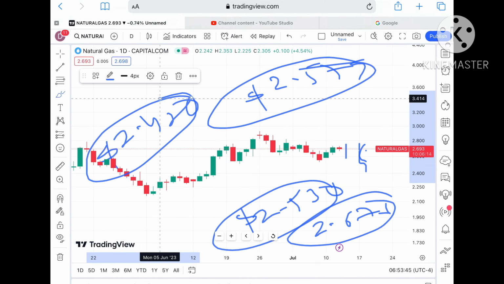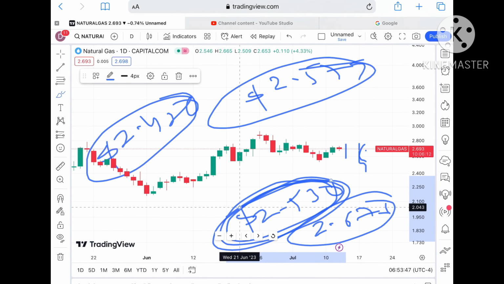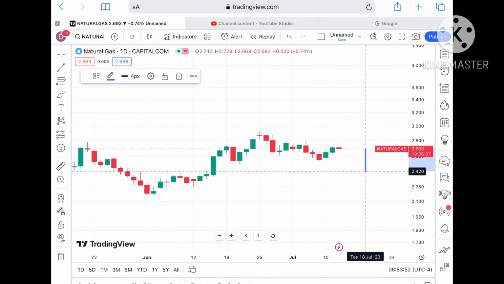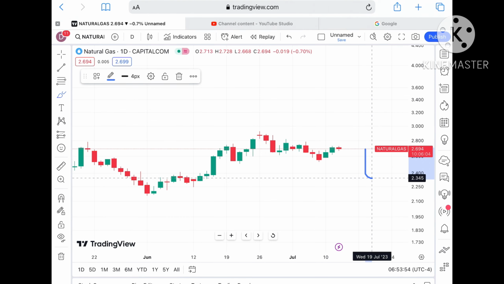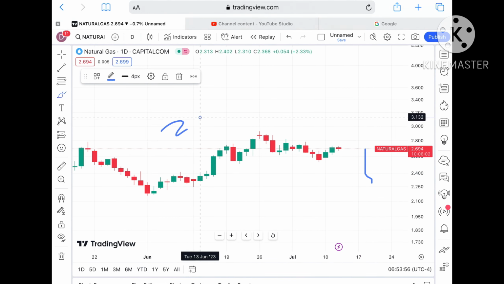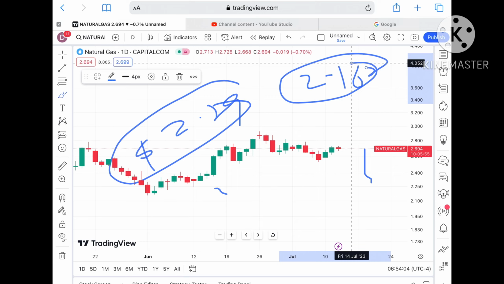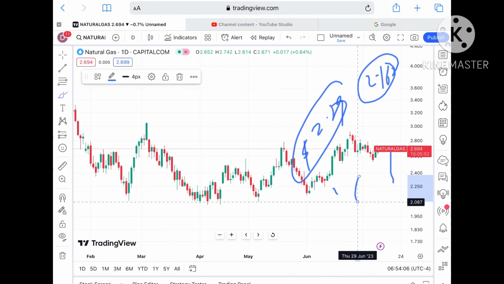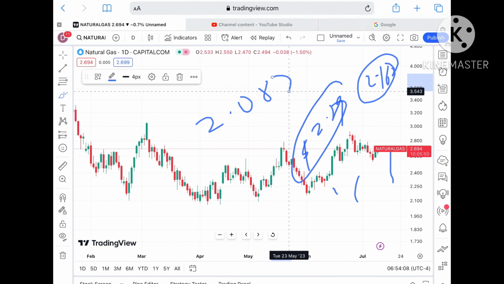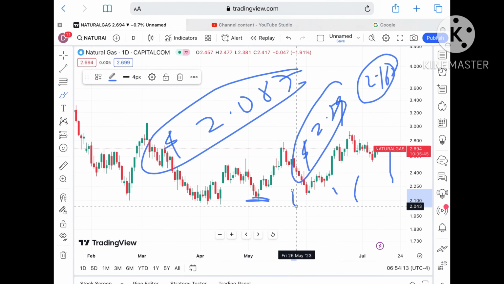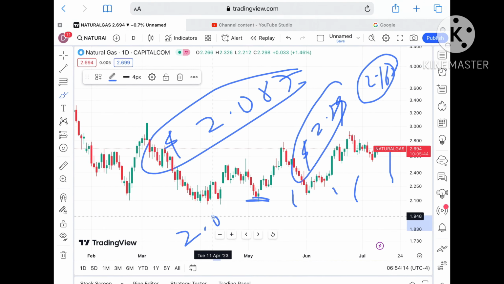Okay, now understand something. When the price started falling below a level of $2.530, chance of touching 2.420 is there, and if the price falls below that level, we can see it can fall further down towards $2.35 to a level of 2.29. Okay, so once the price falls below 2.29, then yes, you can say it can touch a level of $2.162, which is already a weak resistance, so chances of touching 2.087 is there. Okay, so once the price falls below this level, yes, we can see it can fall further down, and a probability of going towards 2.043 is there, and then you can say that it is the zone.